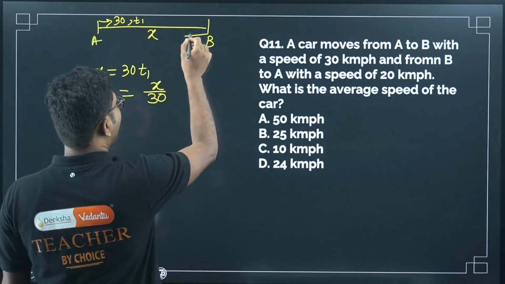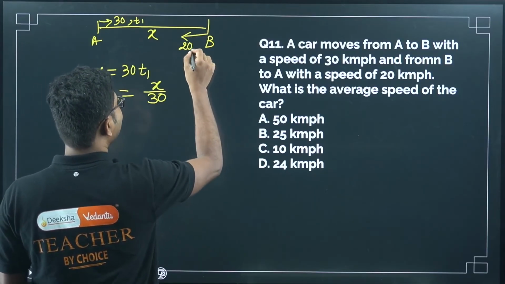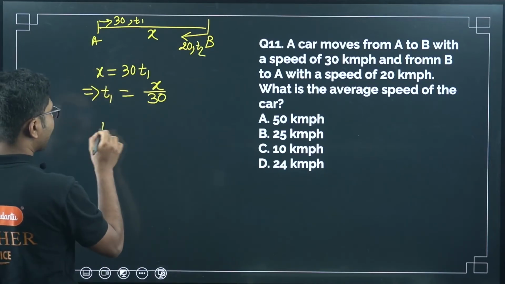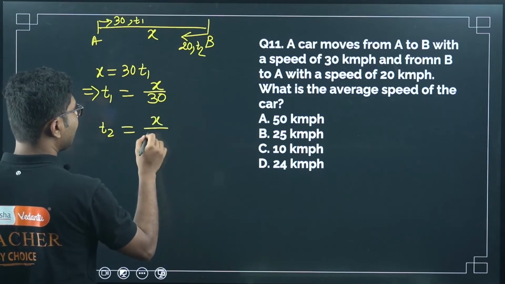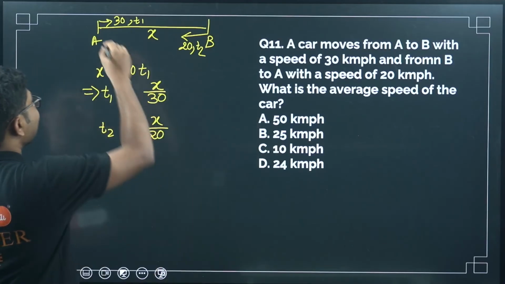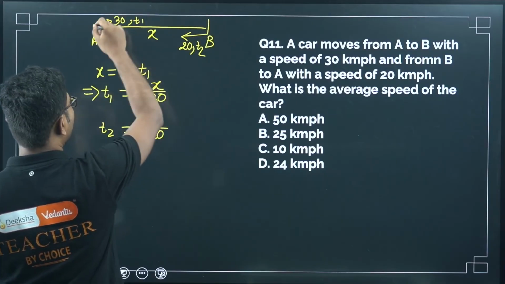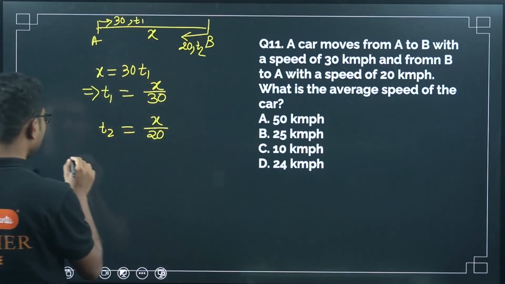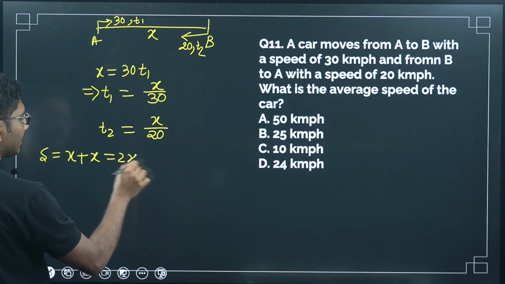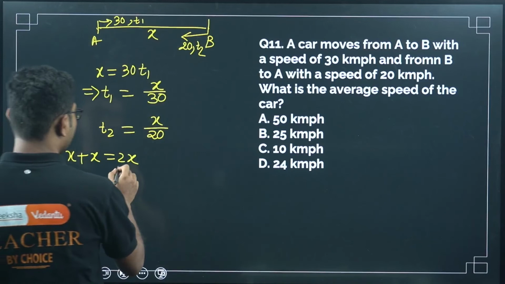Similarly, while returning from B to A, the car returned with a speed of 20 km per hour and say the time it took was t2. By comparing this equation, I can write t2 equals x by 20. Now, what is the total distance traveled? From here to here x, and from here to here another x. So the total distance traveled is x plus x, that is 2x.